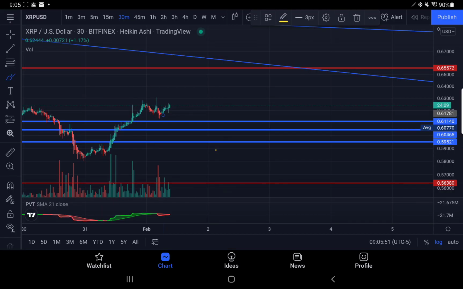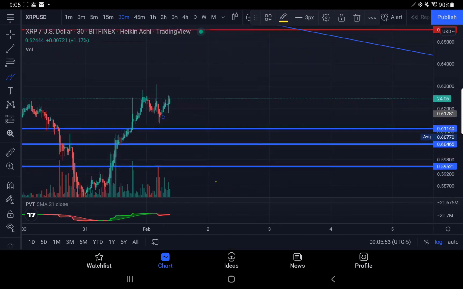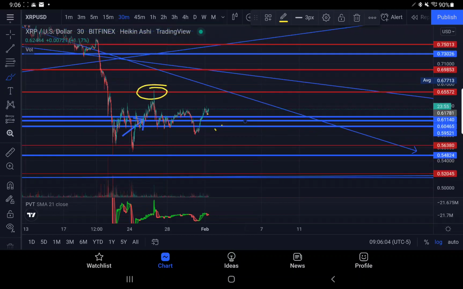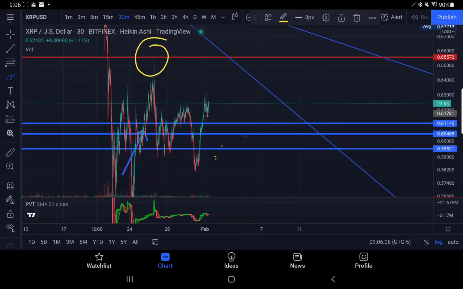So XRP, like I said, we've got that 61,140 ultimate support right now. You want to be over that. If you break back below that, you're gonna drop pretty quickly, I imagine. And then we're working on a double bottom if we can break through down at 54,824. If we can break up, we're looking for a double top at 65,572. Don't confuse it. Don't float it up. And don't make it too tricky on yourself.